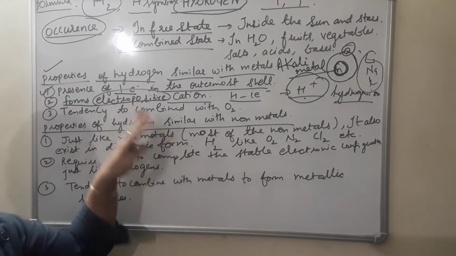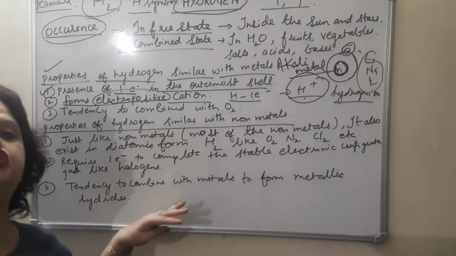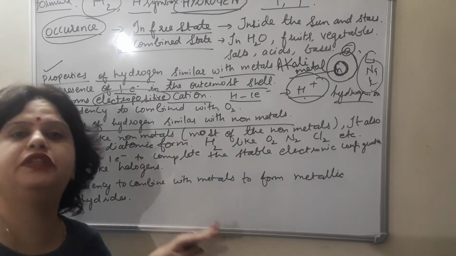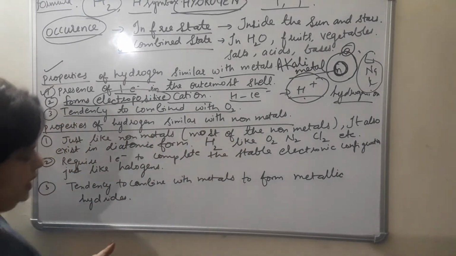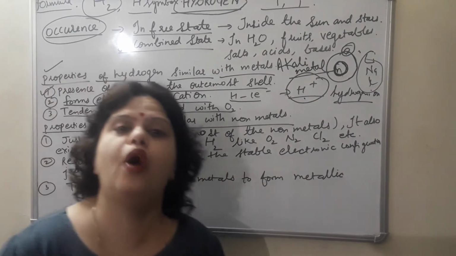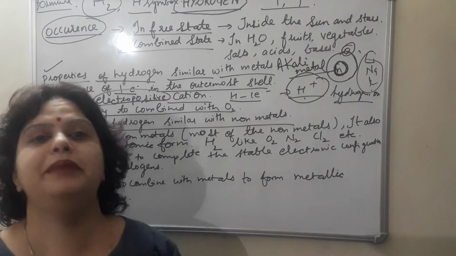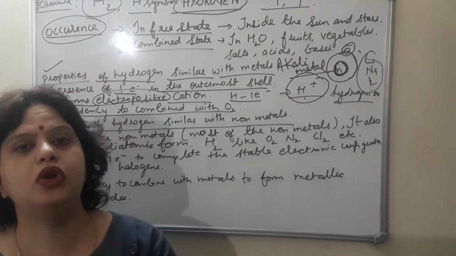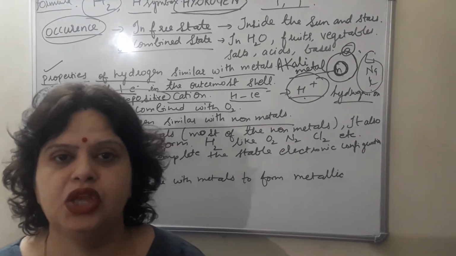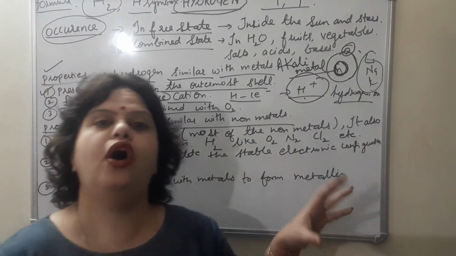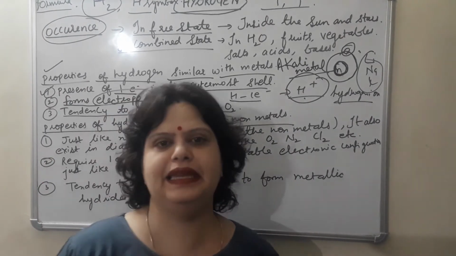Now we are doing comparison with metal, specifically with alkali metal. After that we will do comparison with non-metal, specifically with halogens. Third one is the tendency to combine with oxygen. Just like metals have a strong affinity, a strong tendency to combine with oxygen to form metallic oxide, hydrogen also possesses this tendency to combine with oxygen to form water. So these are the main points of similarities of hydrogen gas with that of metals, that is alkali metals.